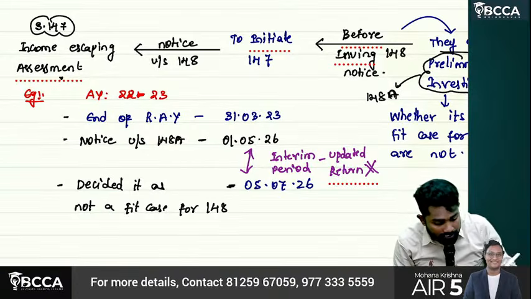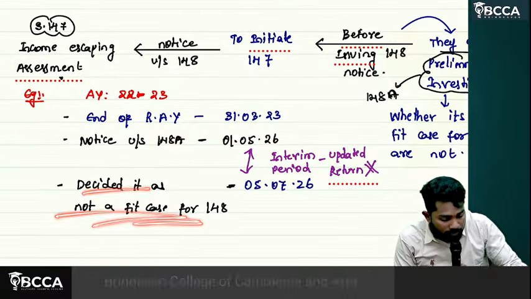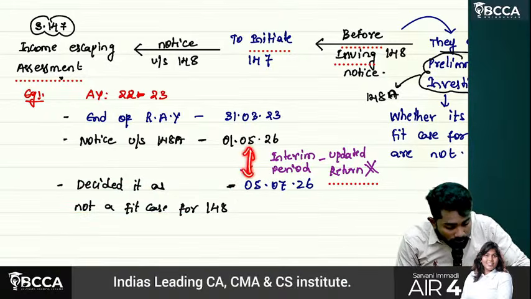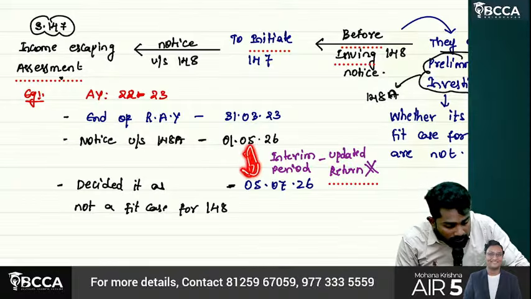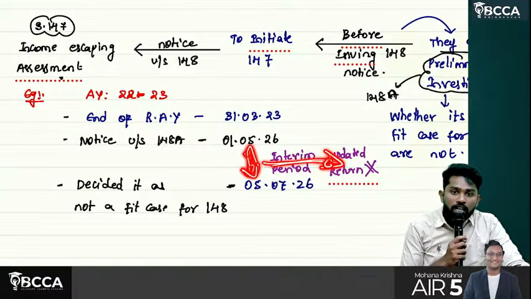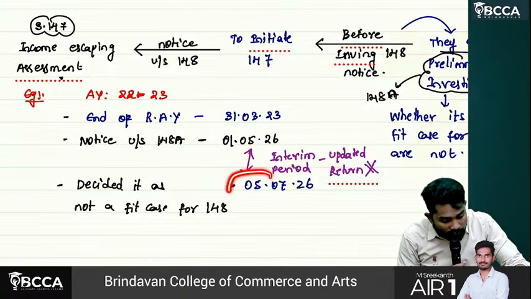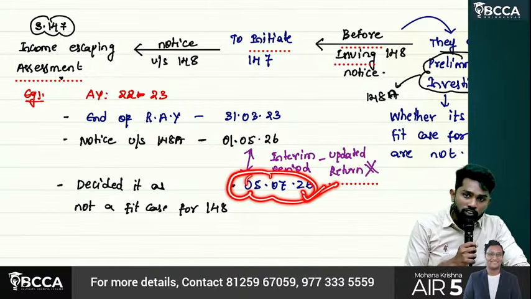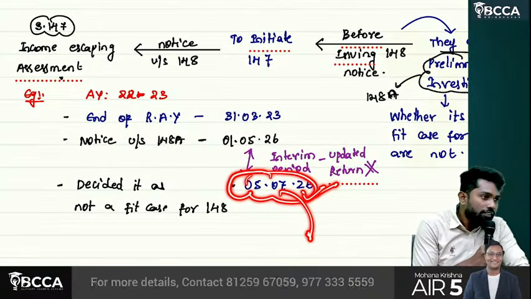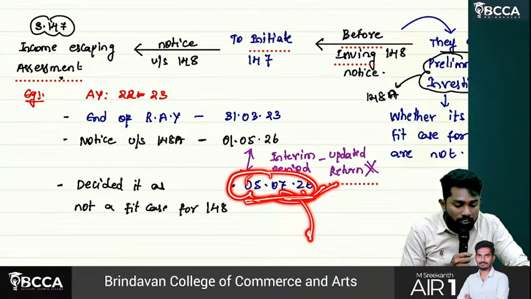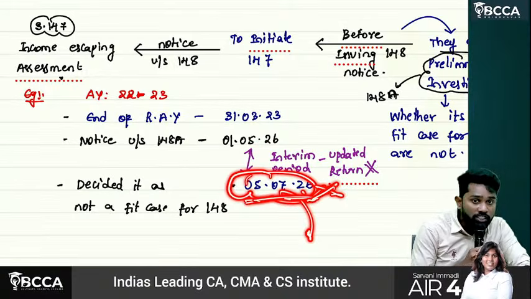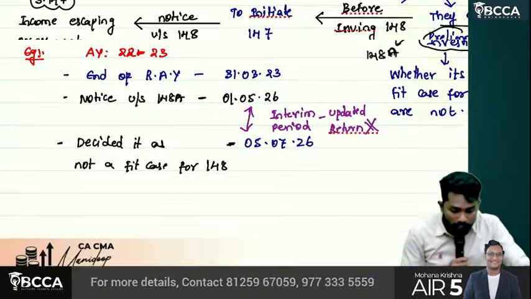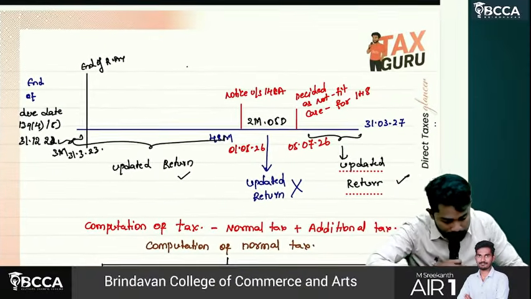So when they decide it is a fit case for 148, 5th July 2026, in this interim period you cannot file an updated return. Sir, here on 5th July they decided it is a fit case for 148. Then afterwards also you cannot file an updated return. But if on 5th July they decide it is not a fit case, then from 5th July again you can file an updated return. Look at this example, sir. You'll understand much better.